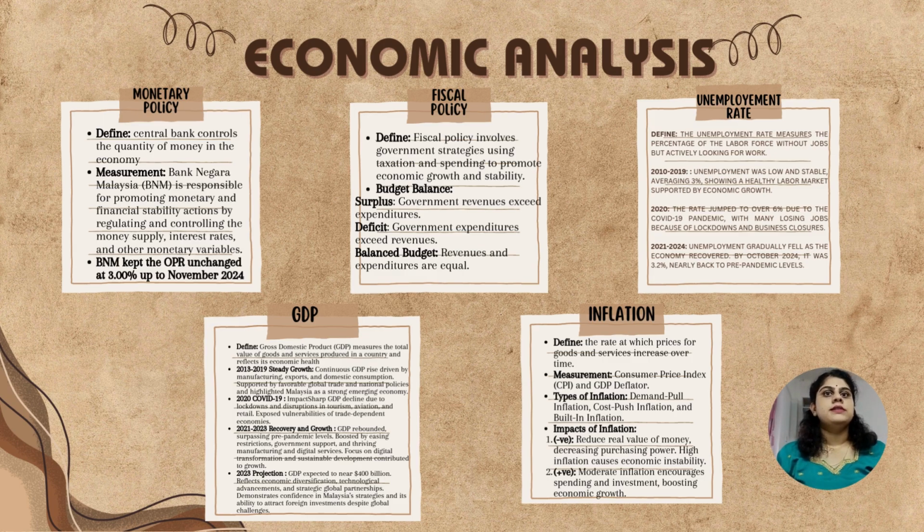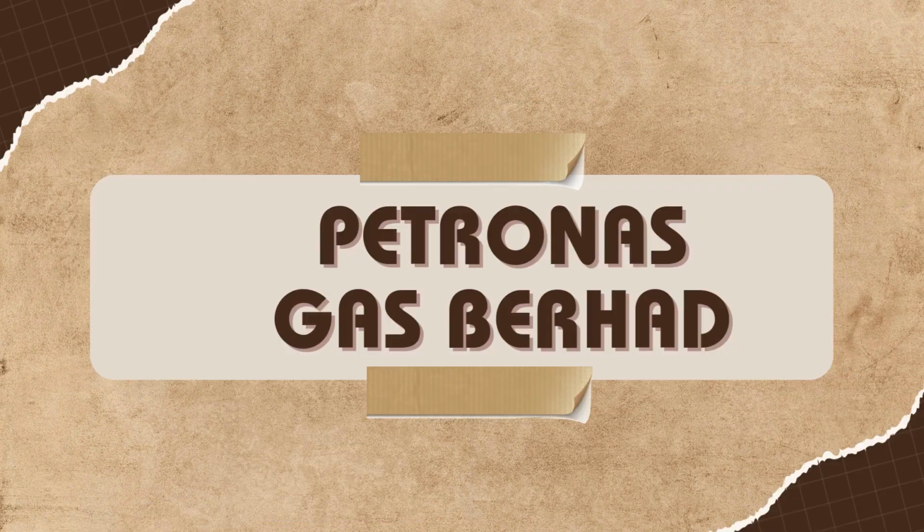The fourth one is GDP. GDP, or gross domestic product, measures the total value of goods and services produced in a country and reflects its economic health. The last one is inflation. Inflation is the rate at which prices for goods and services increase over time. The measurements of inflation are the Consumer Price Index, which is CPI, and the GDP deflator.